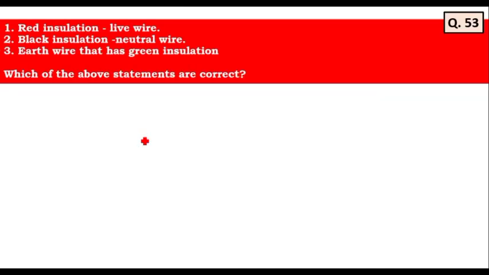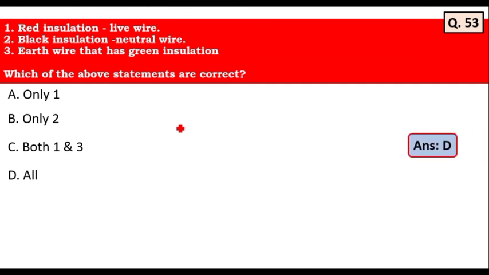So let's move to the next question, 53, that is, red insulation in domestic circuits is used to represent the live wire. Black insulation is used to denote the neutral wire, and the earth wire has green insulation. Which of the above statements are correct, he is asking. Whether only 1, 2, 1 and 3, all are correct. Yes, option D is the right answer. All the statements are true. Red insulation means live wire, black insulation means neutral wire, earth wire has green insulation. Therefore, option D is the right answer for this question.